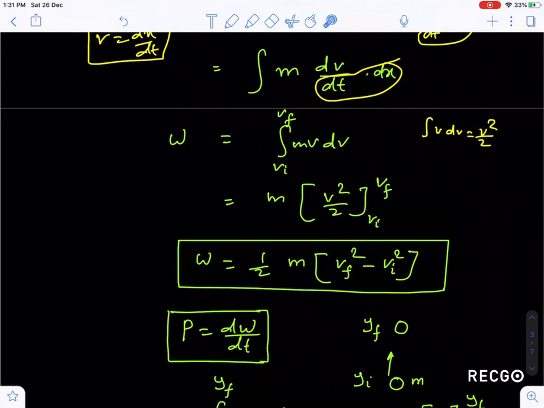Now guys, power also can be written as dW by dt. Rate of change of work done can be defined as power.